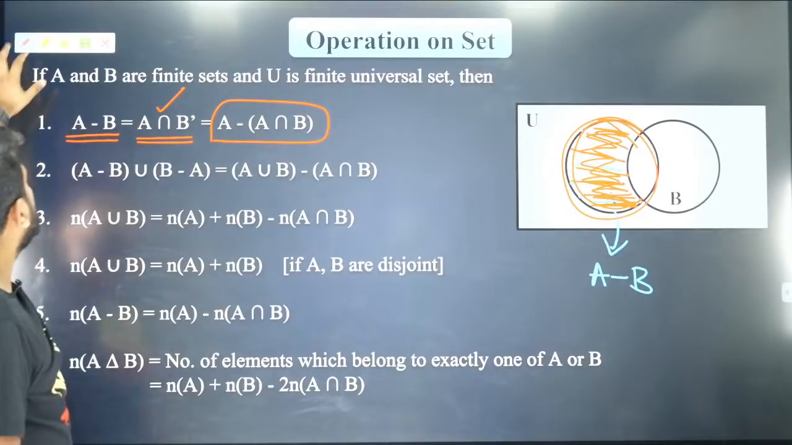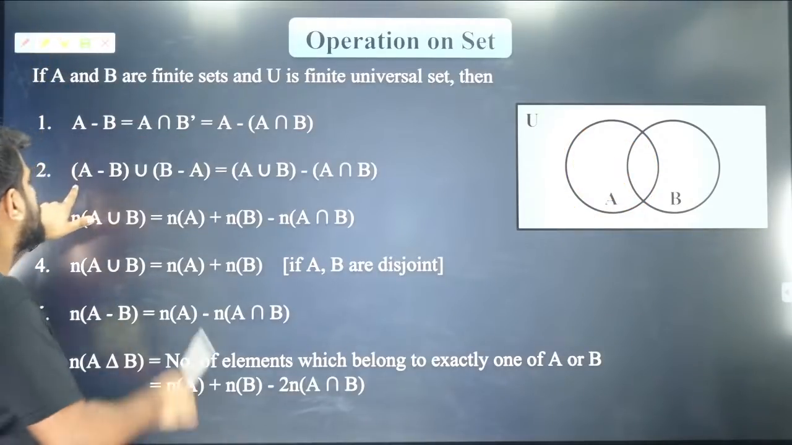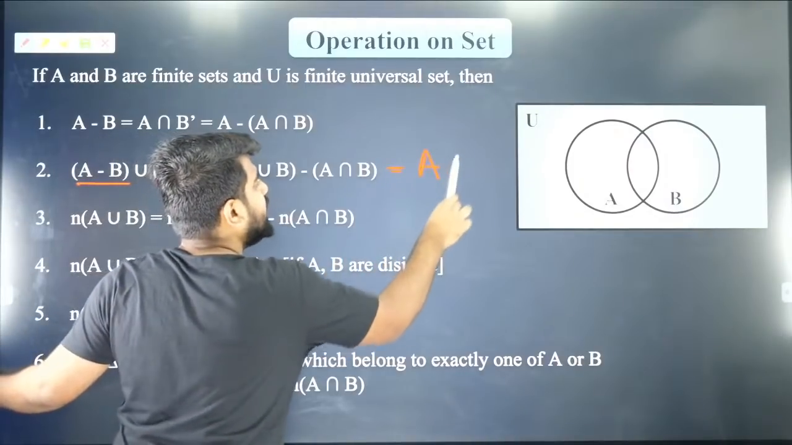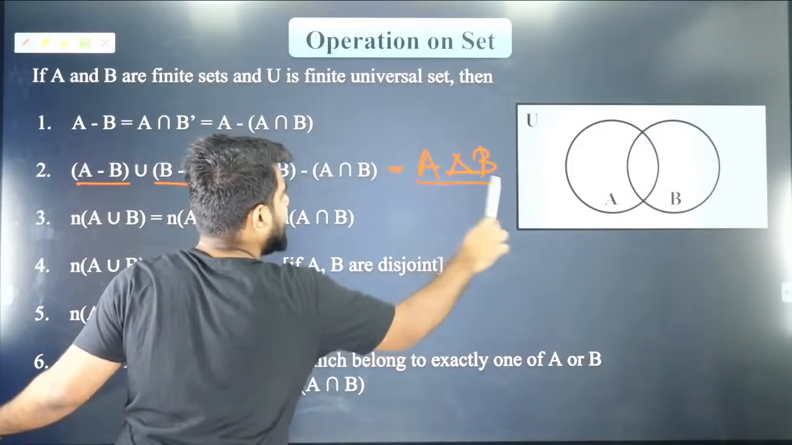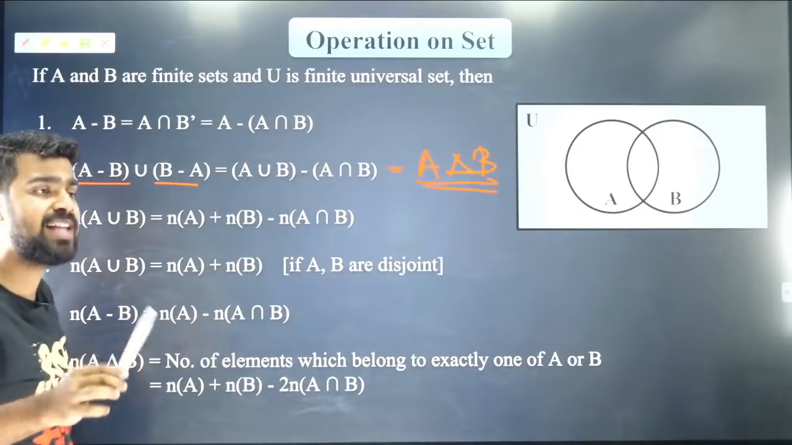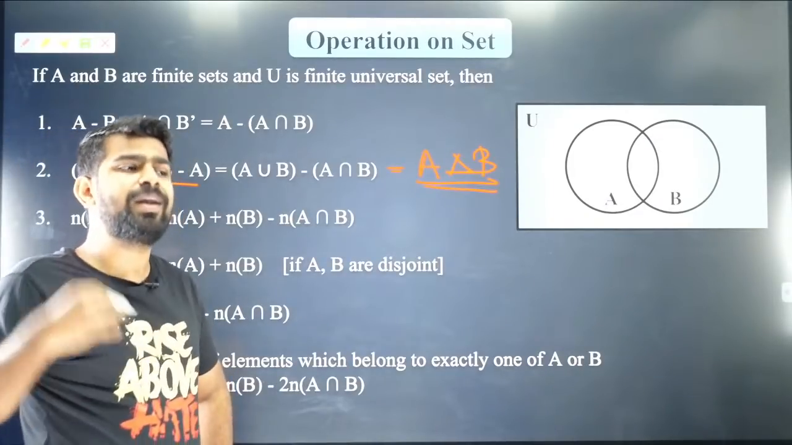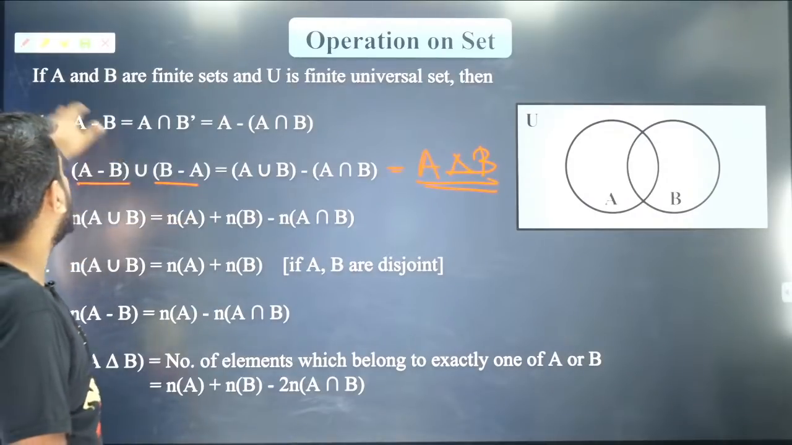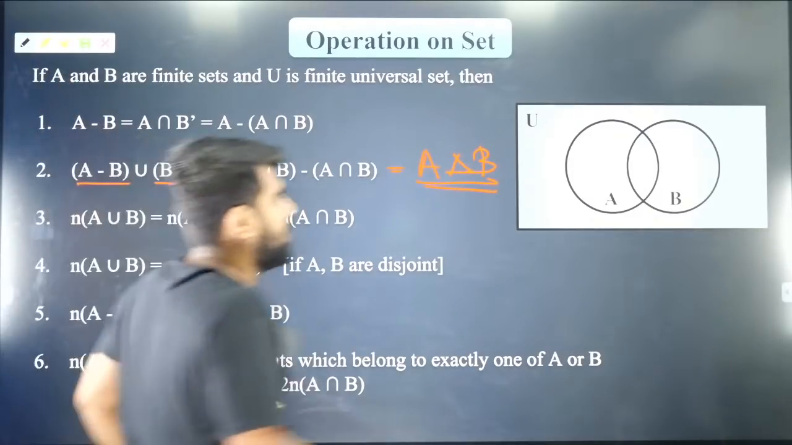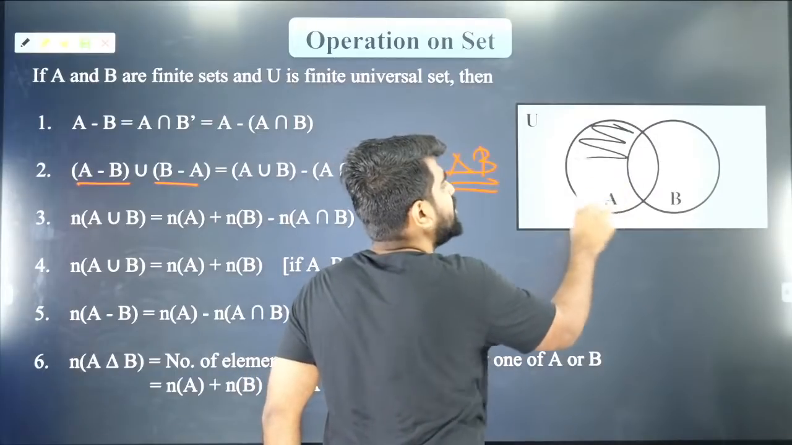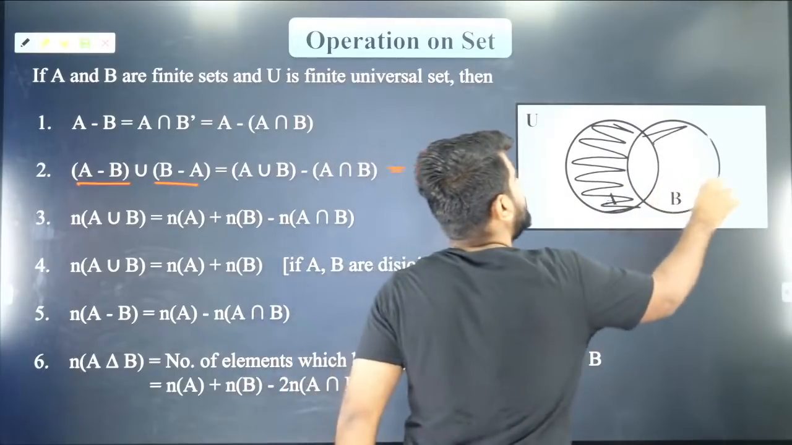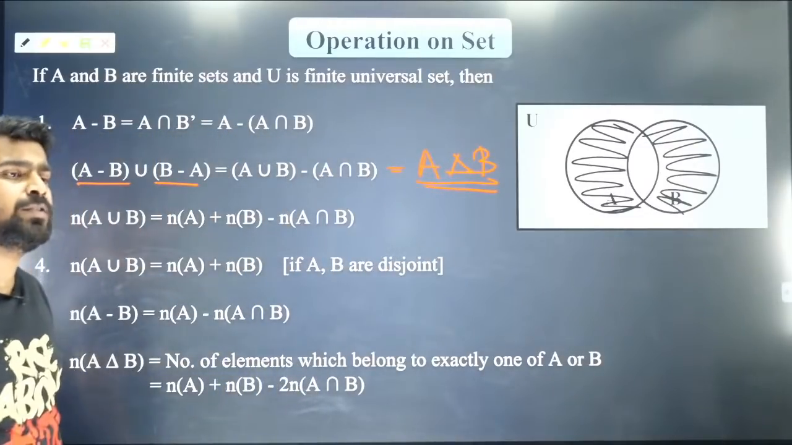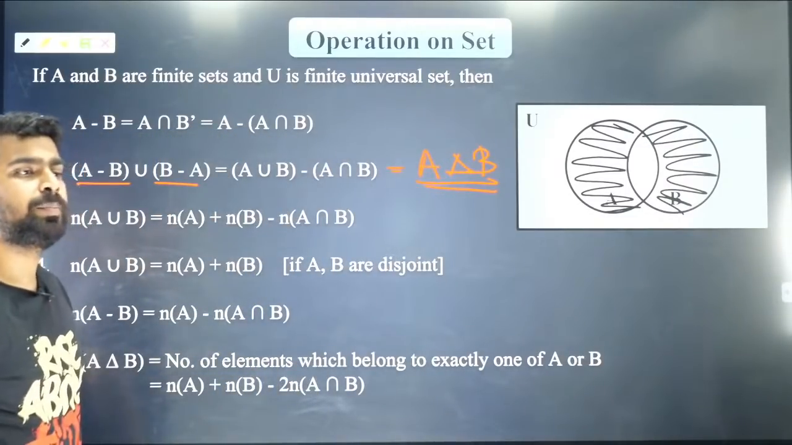Now the next one. What do we have in the next one? The next one is called symmetric difference. So this is called A delta B. What is A delta B? A delta B is called symmetric difference. Symmetric difference means A minus B union B minus A. What is A minus B union B minus A? It is going to be this portion plus this portion. So that is your A minus B union B minus A.